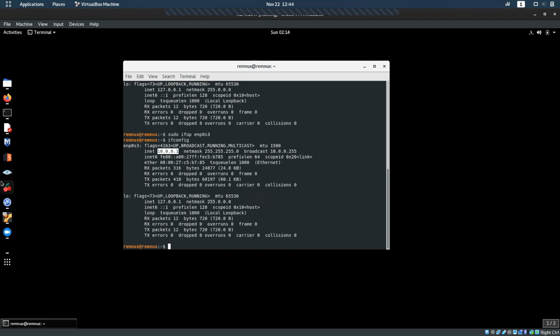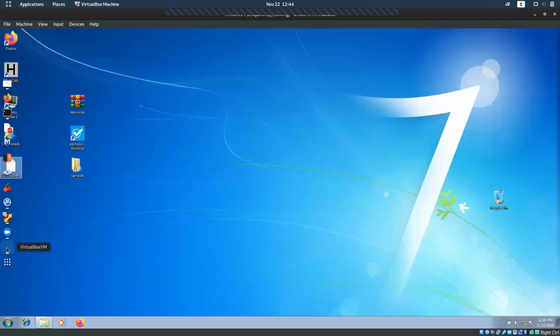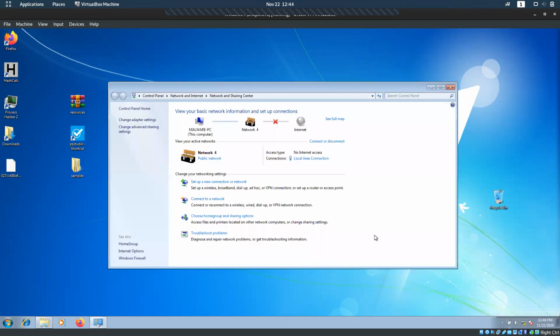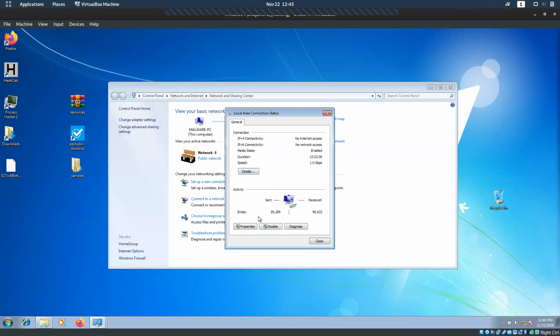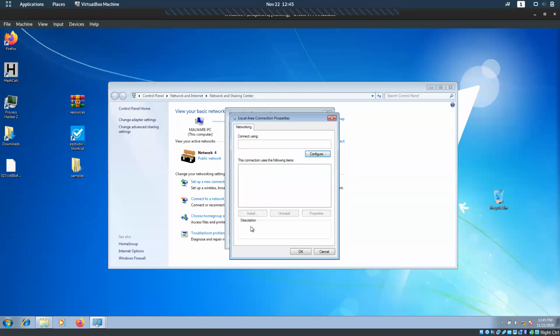Next, we have to set up a static IP for the Windows machine, which is the victim machine, and set the gateway to 10.0.0.1. It is basic networking. We go to the networking of this Windows machine, open Network and Sharing settings, Local Area Connection, then Properties.